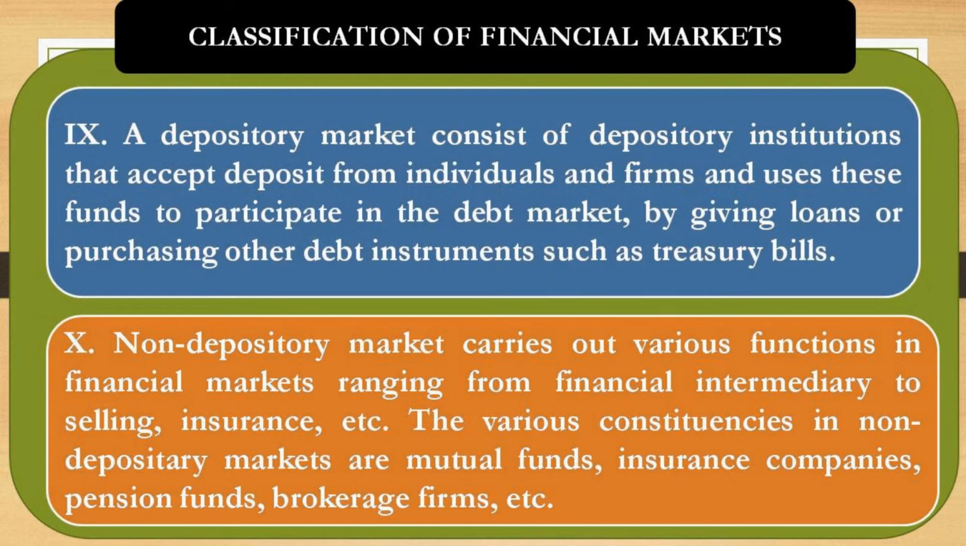Now another classification, a depository market, which consists of depository institutions that accept deposits from individuals and firms and use these funds to participate in the debt market by giving loans or purchasing other debt instruments such as treasury bills. For example, a financial institution like a bank accepts deposits and offers a rate of interest to the depositors, and that deposit is converted into loans to the borrowers, on which the bank will charge a higher rate of interest. That type of market is there.